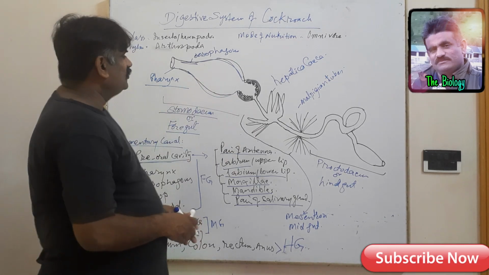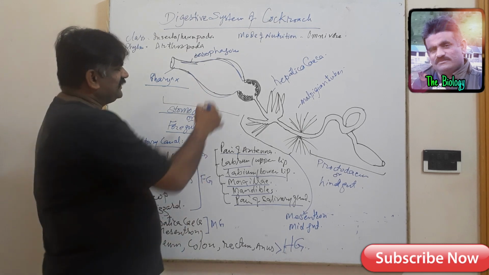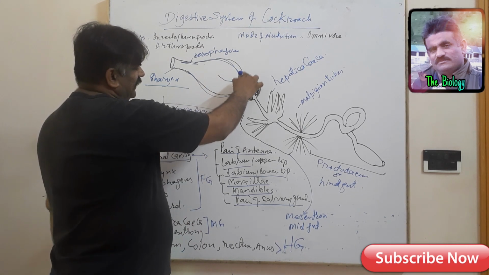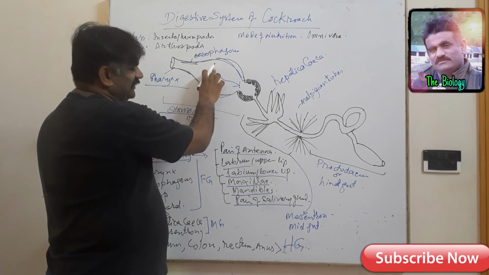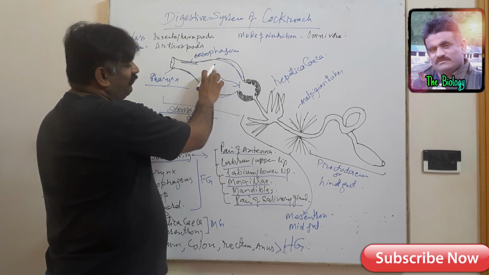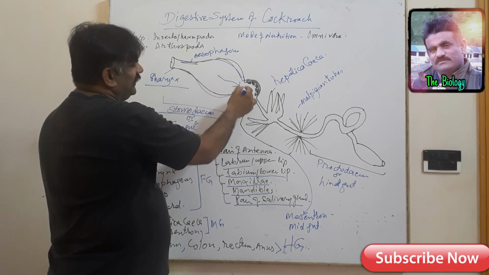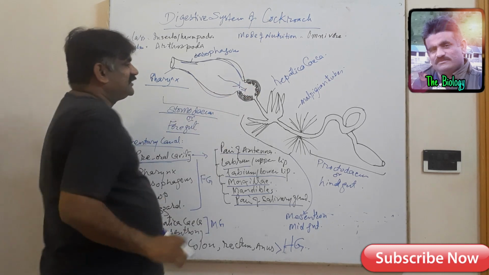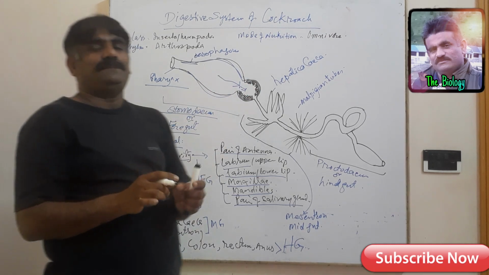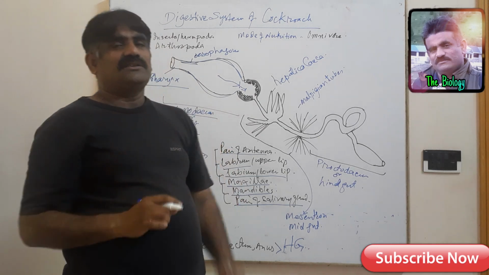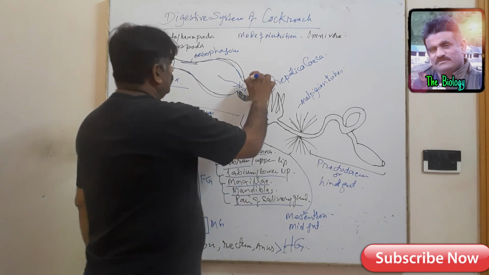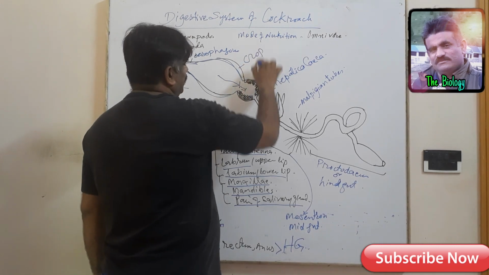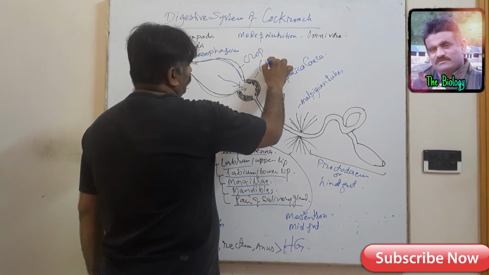In the crop. Now you see that this completely digested material, digested carbohydrates from the oral cavity and digested proteins and fats in the crop, enter into the small round structure with a thicker wall called the gizzard. This is the crop and this is the gizzard.